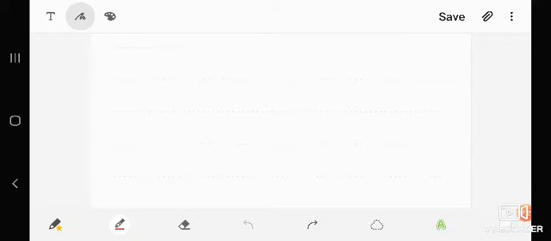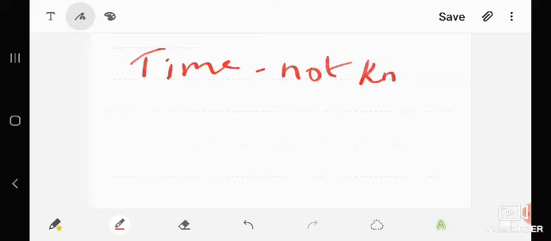Another situation in which we use present perfect tense is when the time of action is not specified or not known. When the time of action is not known or specified, we can use the present perfect tense.